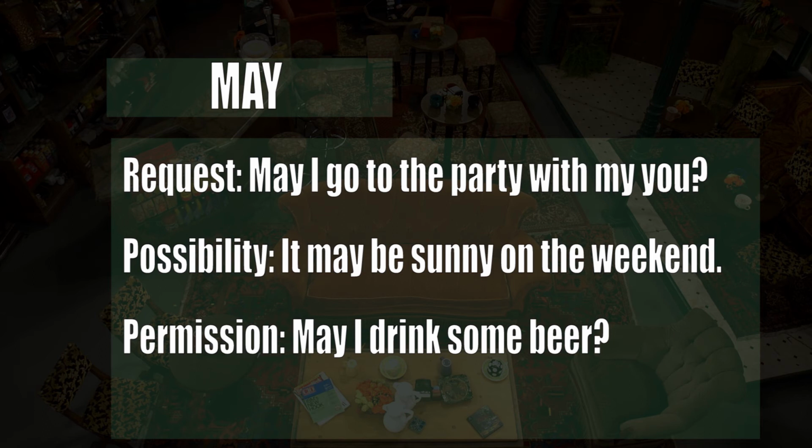The other way is for possibility, like for example, it may be sunny on the weekend. The other way is for permission, like for example, may I drink some beer? So let's see that modal verb in a real English conversation. In this episode, Phoebe is singing Smelly Cat with her friends. So let's see how they use may.